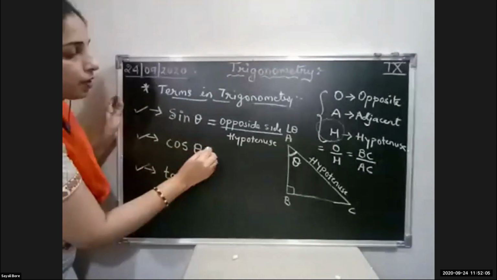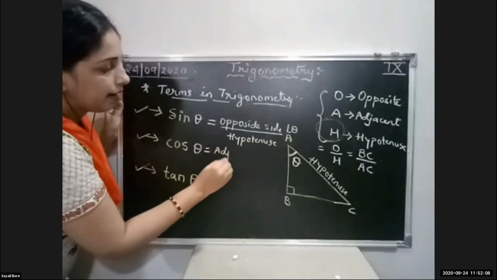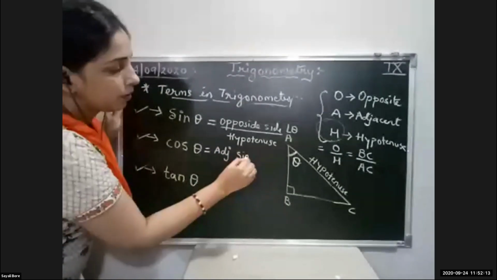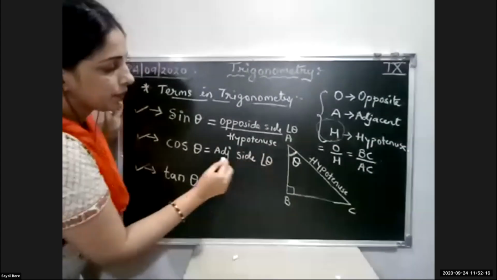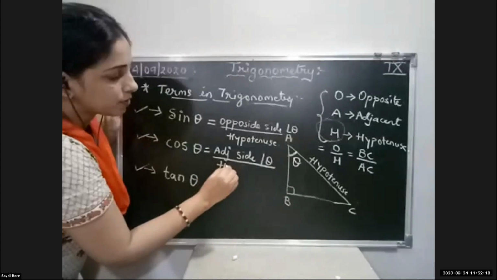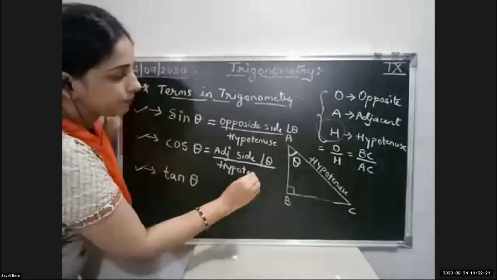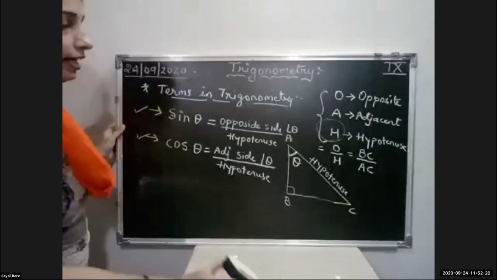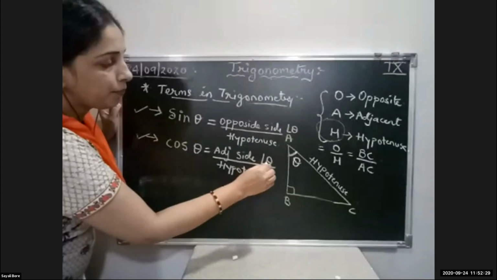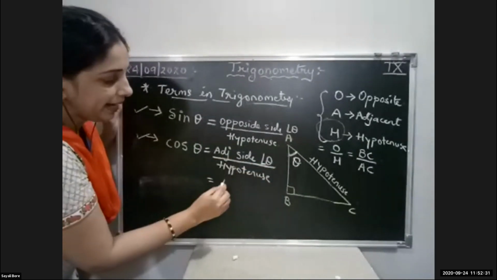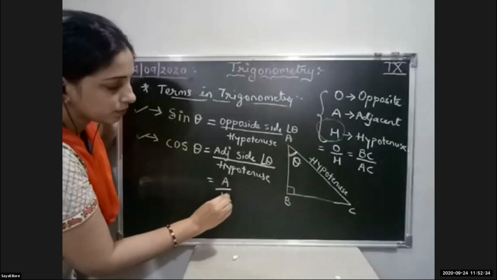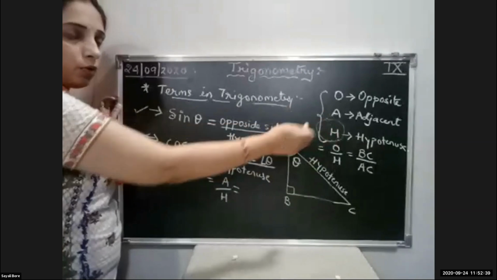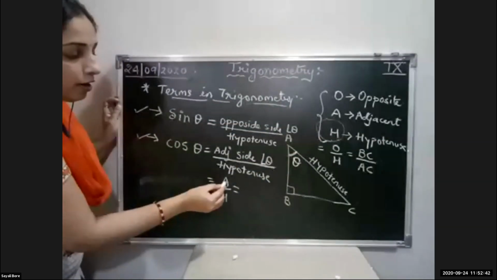Now cos theta. Cos theta is adjacent side to angle theta upon hypotenuse. I will write it in short, students. Adjacent means A upon H. We have seen O hero; now we'll see A hero, A for adjacent.